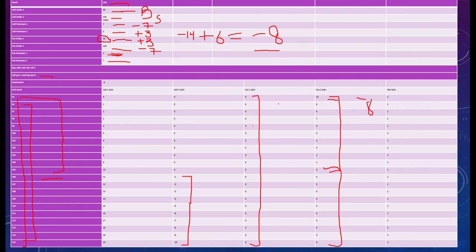So if you sum it up for each day, for each probable price, the net gain would be 2. See here, for example, 0 plus 0 plus 0 plus 10, 10 minus 8, 2. I'll take another random day. For example, here 9 plus 0 plus 0 plus 1, 10, 10 minus 8 is 2. So wherever you go, your gain is 2.